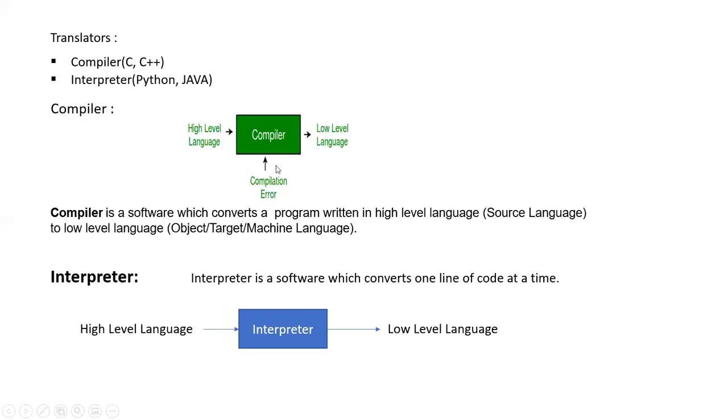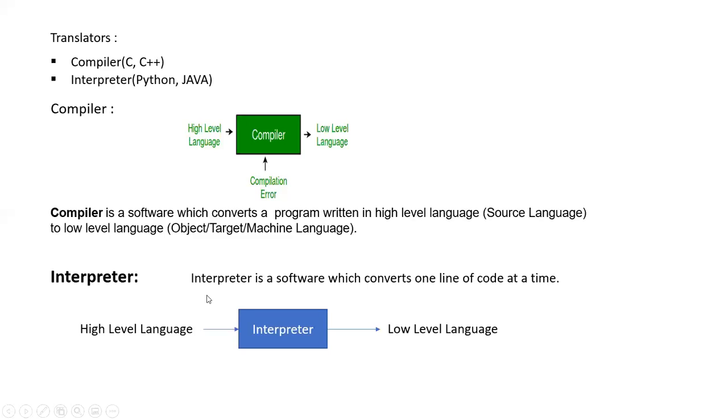If there is any mistake, then we will know. These mistakes we call compilation errors. We will rectify the errors, save the program again, and compile the program. If there are no errors, then it will generate the low level language. So this is the compiler.